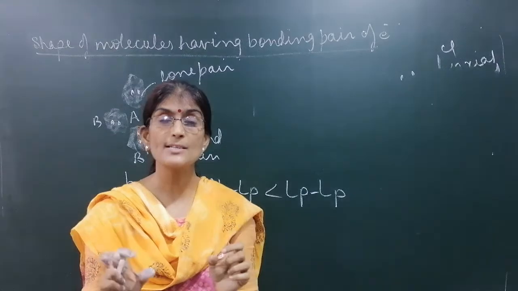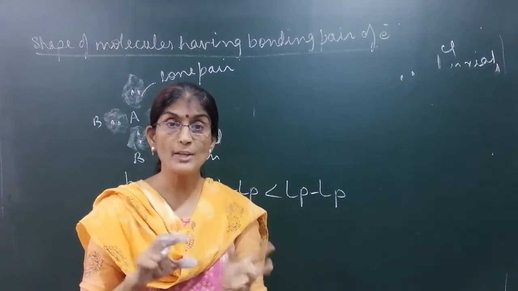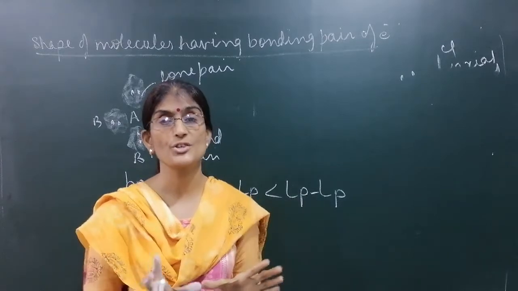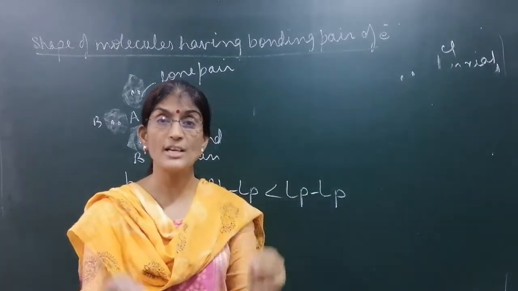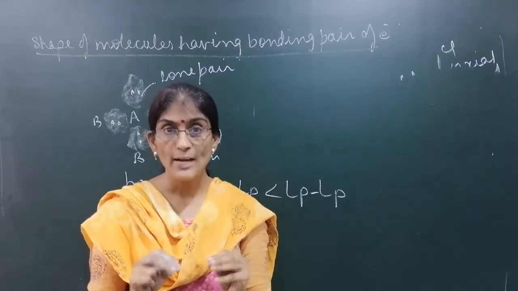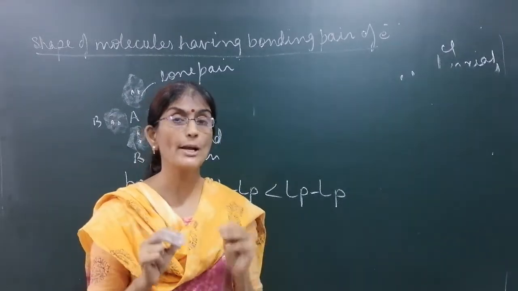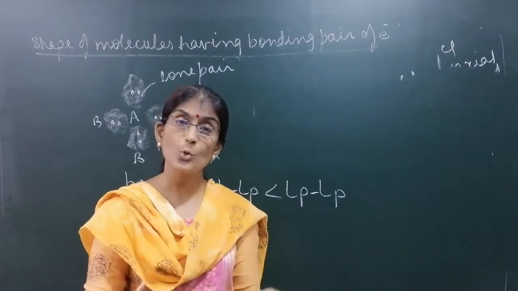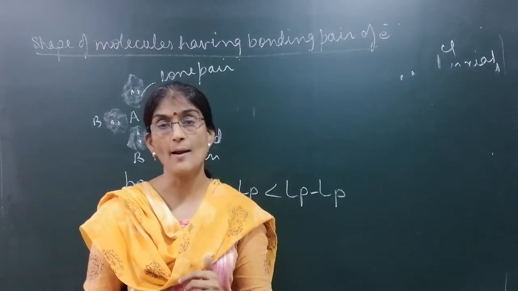So if there is presence of a lone pair along with the bond pair in a molecule, the geometry of the molecule will change. Now how this geometry changes, that we'll discuss in the next video. The next video will discuss the shape of molecules when around the central atom there is a lone pair as well as bond pairs of electrons present.